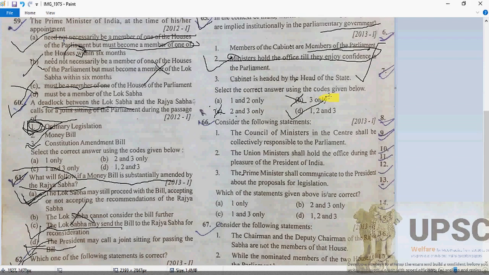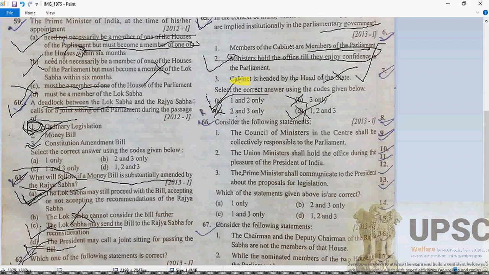Further explanation, my dears: the statement that the cabinet is headed by the head of the state is not correct, as we know it is a Union cabinet. So the head of the state is not going to be it. Here 1 and 2 will be the correct answer. So here A will be the correct answer for question 65.